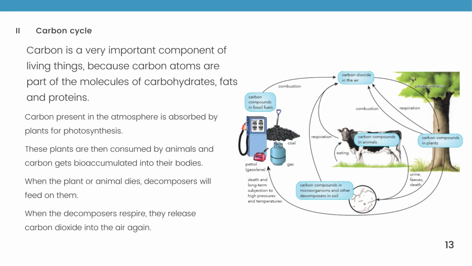Carbon is a very important component of living things because carbon atoms are part of the molecules of carbohydrates, fats, and proteins. Carbon present in the atmosphere is absorbed by plants for photosynthesis. These plants are then consumed by animals and carbon gets bioaccumulated in their bodies. When the plant or animal dies, decomposers will feed on them. When the decomposers respire, they release carbon dioxide into the air again.